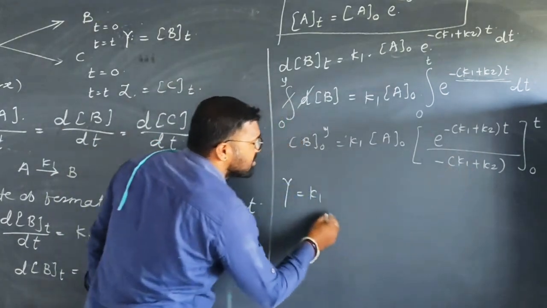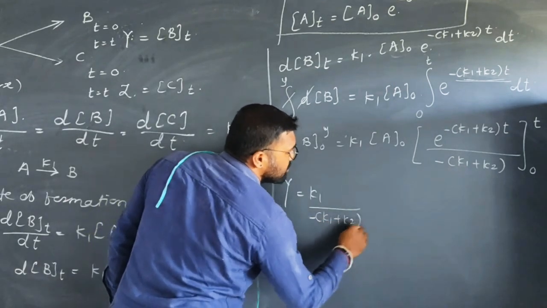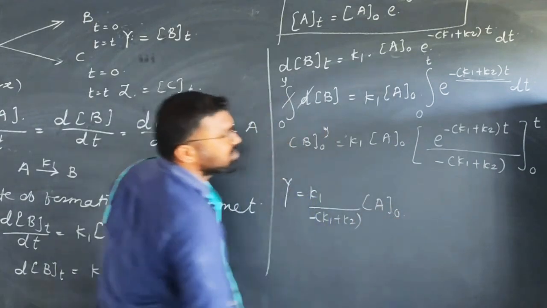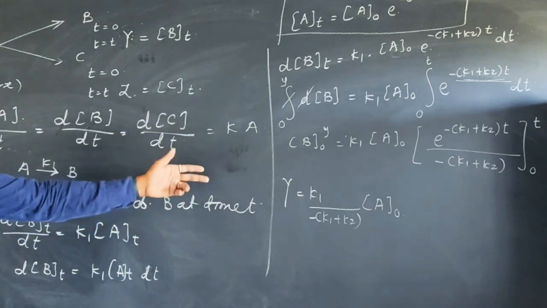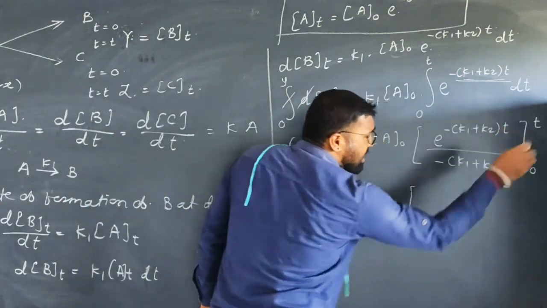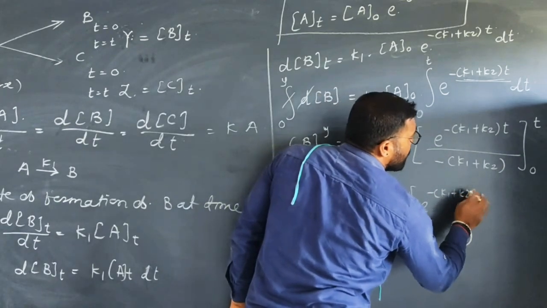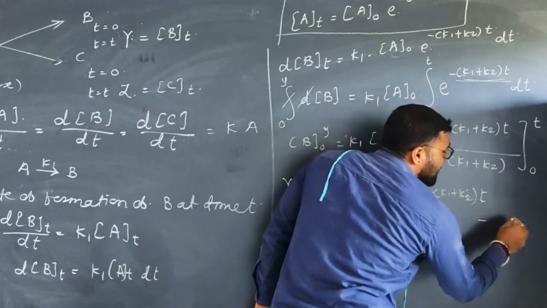This term is a constant, therefore minus K1 plus K2. A0, the initial concentration of reactant, is a constant. Putting the value of upper limit minus lower limit, the upper limit is t, therefore no change, minus K1 plus K2, t remains as it is, minus the lower limit.